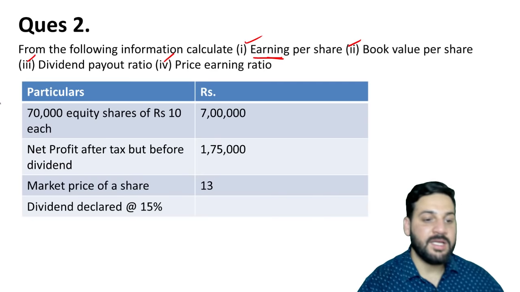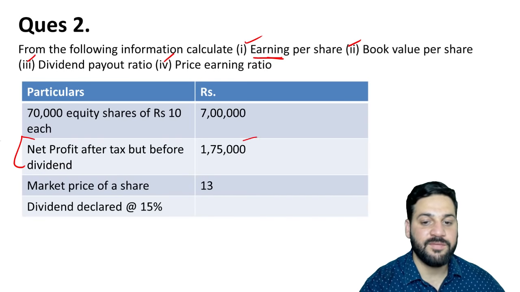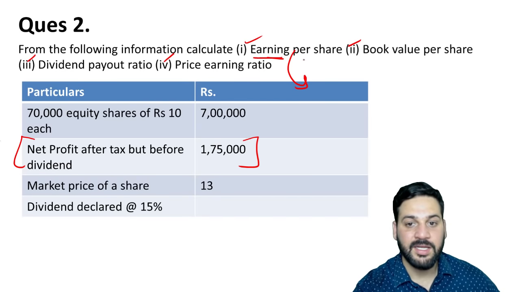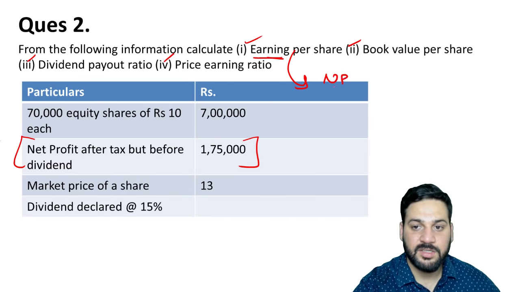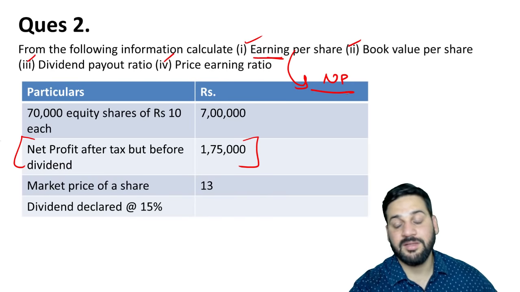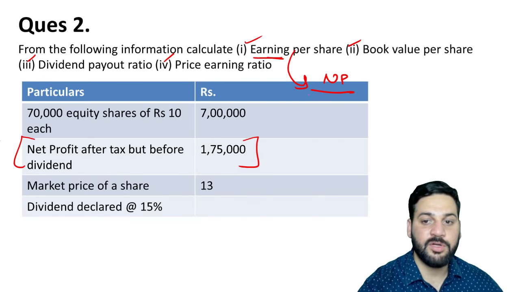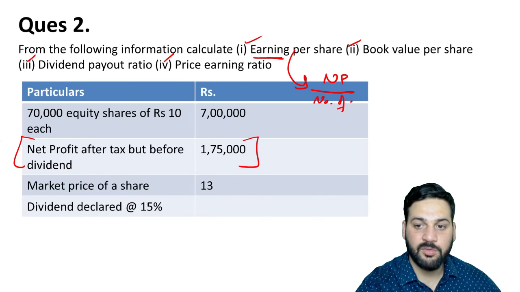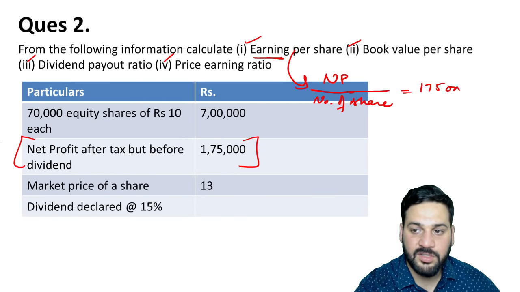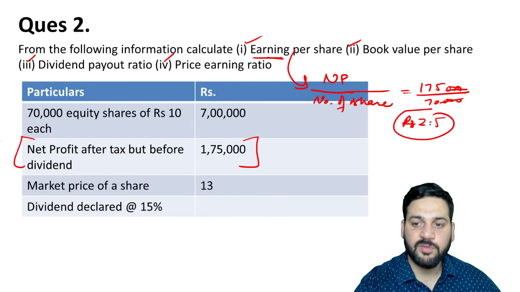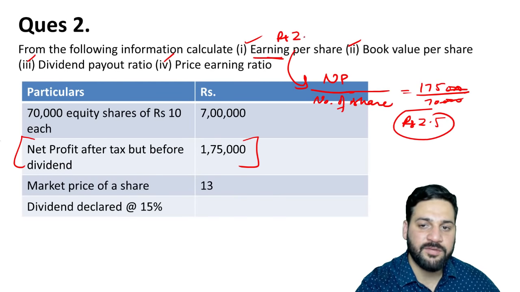The net profit after tax but before dividend is 1,75,000. Earning per share का formula देख लीजिए सबसे पहले. It is net profit, NP, divided by number of equity shares. So 1,75,000 divided by 70,000. ये कितना बन गया? It is rupees 2.5. So first question का earning per share that is rupees 2.5.